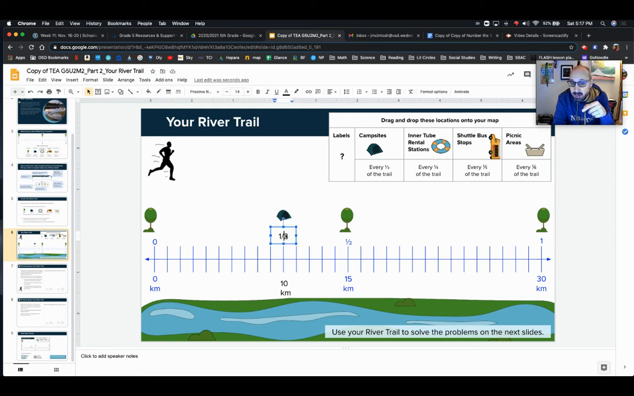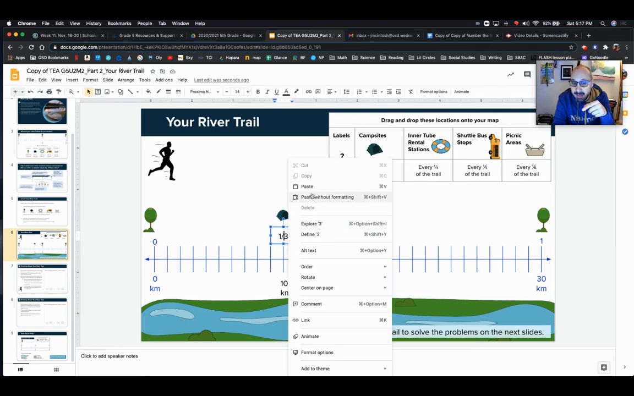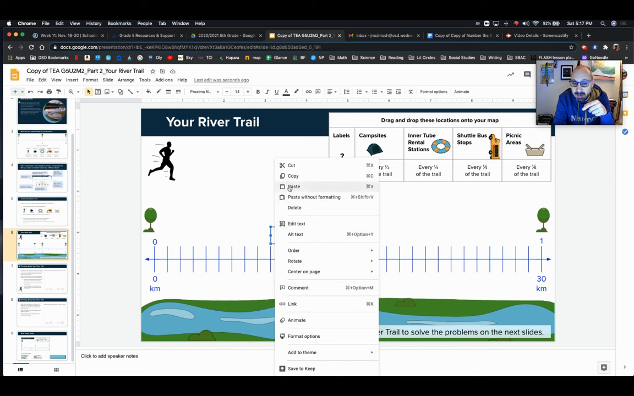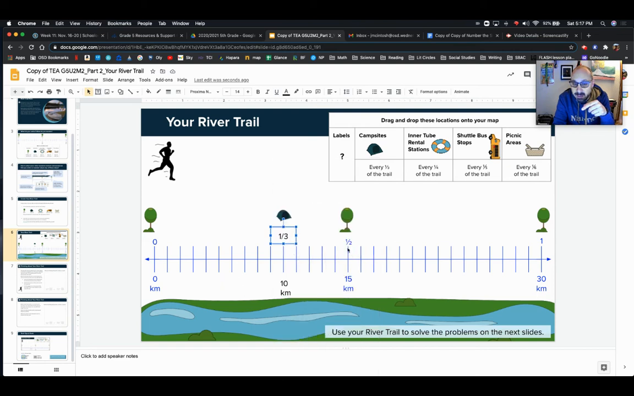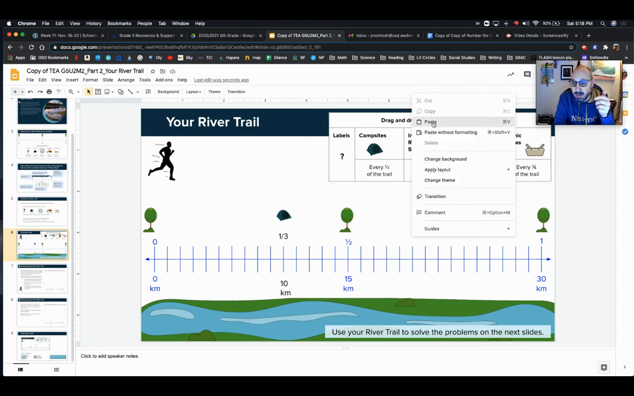So what you can do is just copy. Let's see if I can copy that. Yep, copy. And so here's halfway. I know that's 15, right? So a third is 10, and every campsite is at 10 and then 20. So 2/3 would be 10 plus 10, which is 20. So I'm at 15 here, and I'm going to go 16, 17, 18, 19, 20. I'm going to paste it.